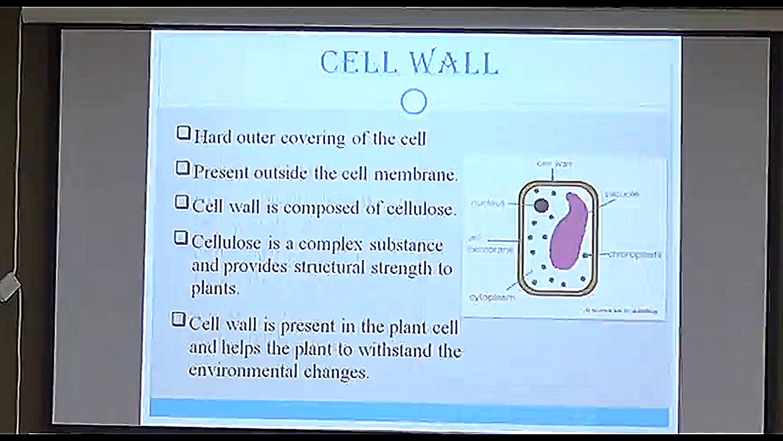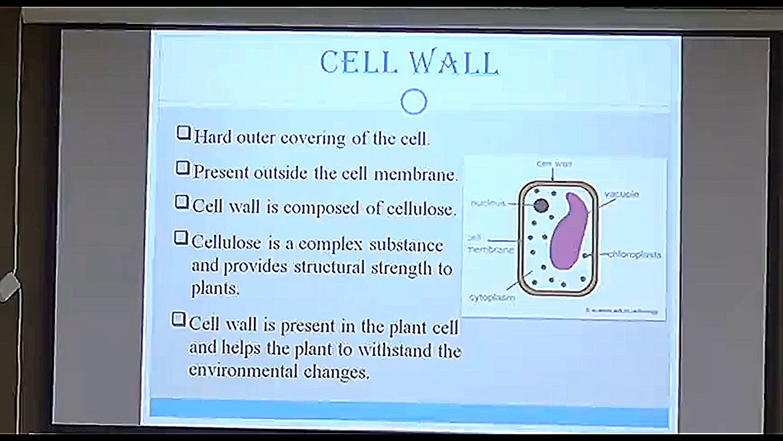Cell wall. Just as I have told you in the last slide, it is a hard outer covering of the cell which is present outside the cell membrane. You all can see it is composed of cellulose. It is a complex structure and it provides structural strength to the plants.